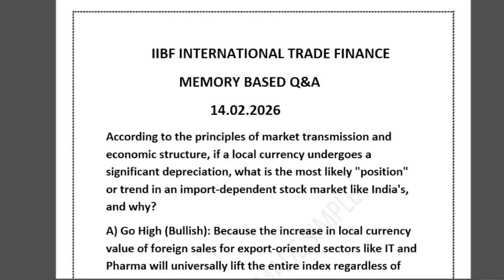So what does option A say? Option A says go high, because exporters win. That is what it's saying: that export-oriented sectors like IT and pharma will lift the entire index. No, that's wrong, because India is an import-heavy market, and this import-heavy market will not get benefited because of this rupee depreciation.